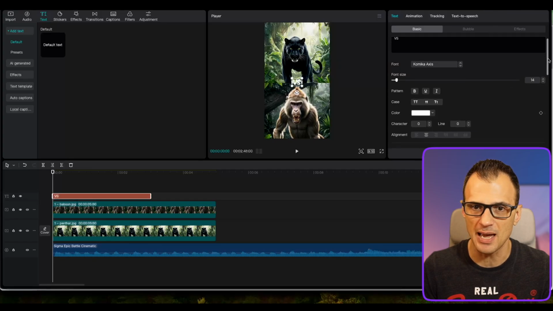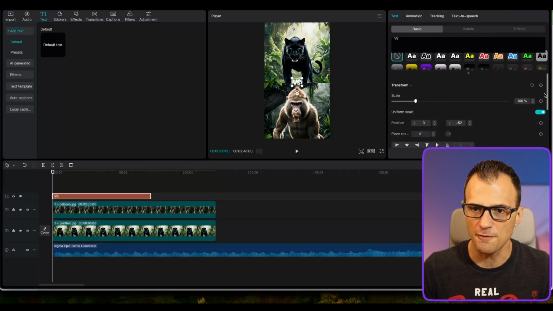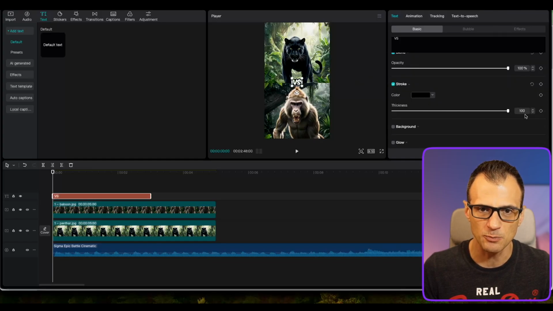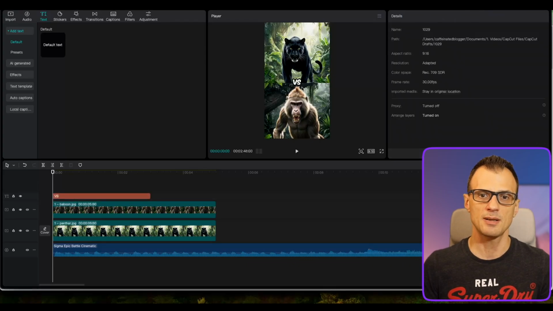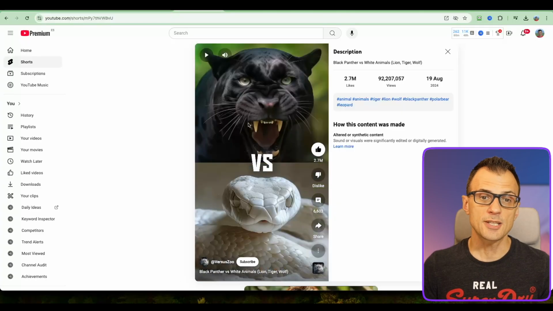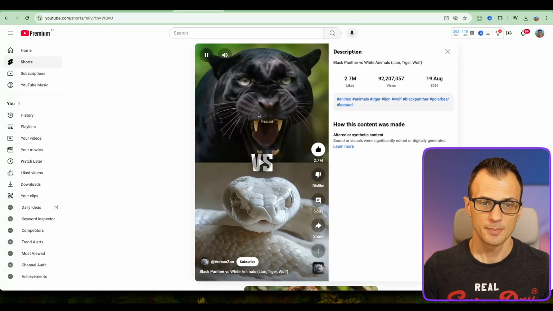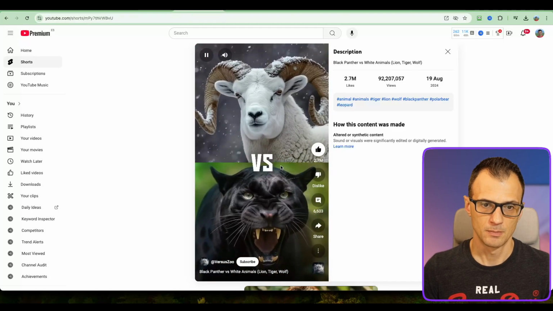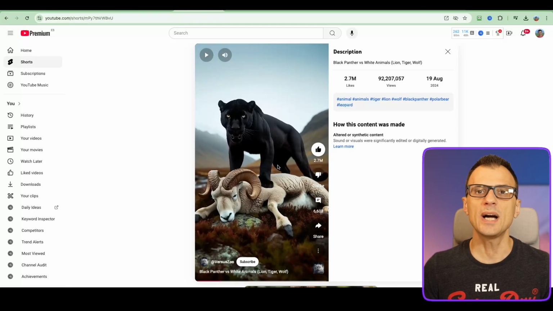And let's now apply a little effect to the font. So for the effect, I'm going to use stroke, which is just going to outline it with black color, all right, to make it more visible. So now that we've got that, it's clear that the panther is fighting this baboon. All right, so let's just review once again what we're trying to do. Okay, so quite quick change.